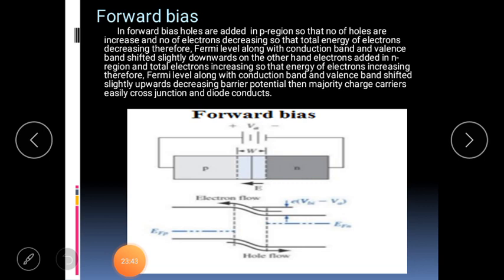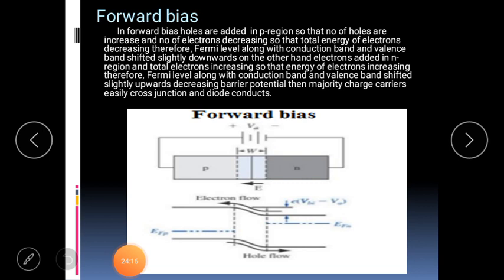On the other hand, the n region is connected to the negative terminal. The electrons will be repelled from the negative terminal into the n region. The number of electrons in the n region will increase. This increase causes an increase in the total energy of electrons. Therefore, the Fermi energy level rises slightly upwards in the n region. Compensatively, the conduction band and valence band are shifted upwards.